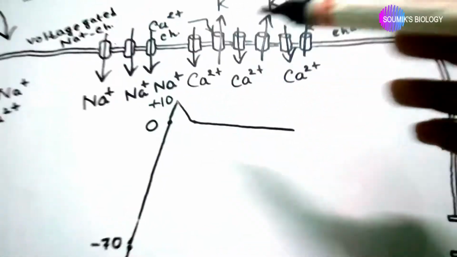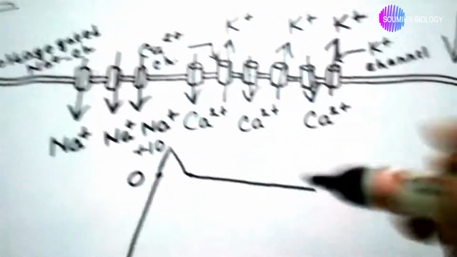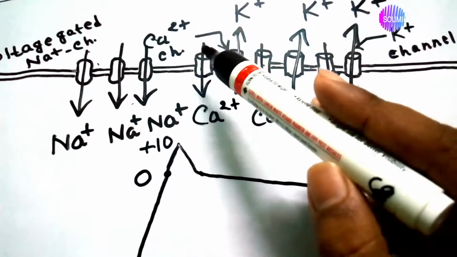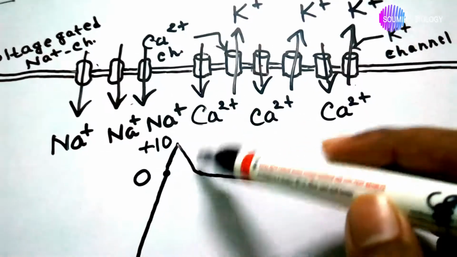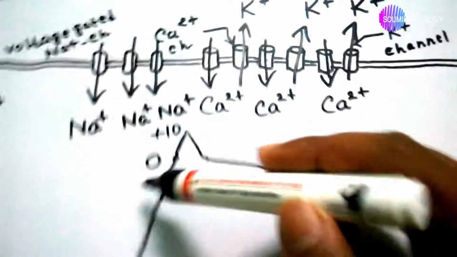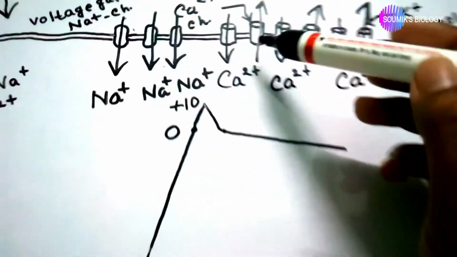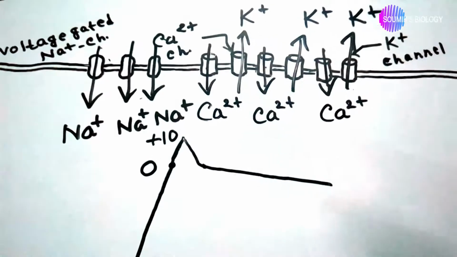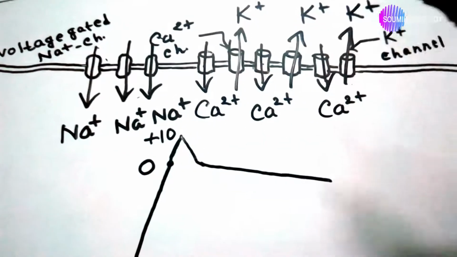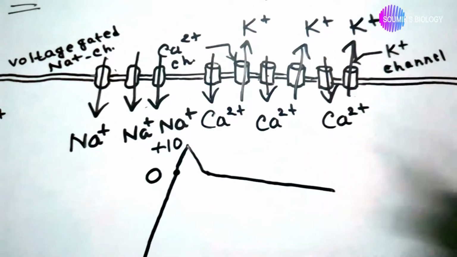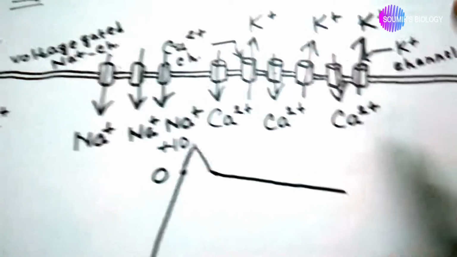I am repeating this: at this point, when the membrane potential reaches plus 10 millivolts, the potassium ion channels start working fast.